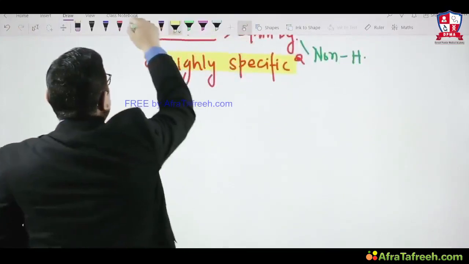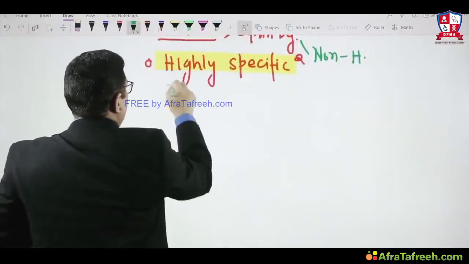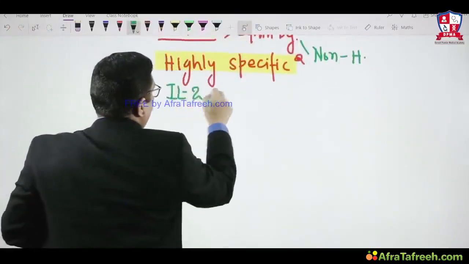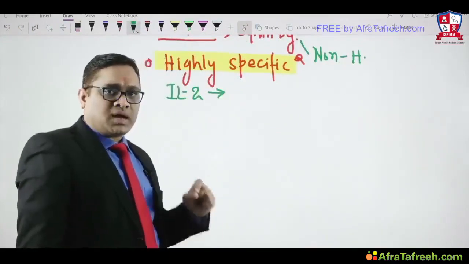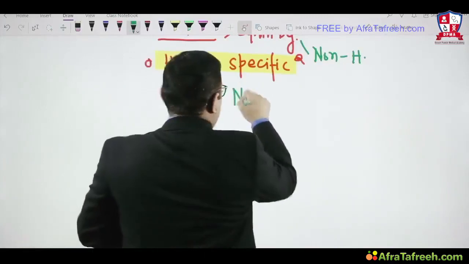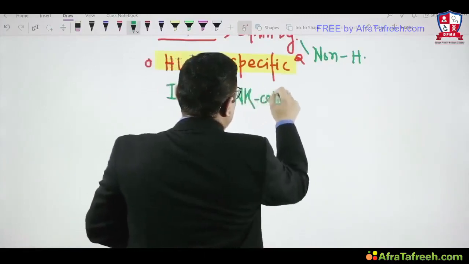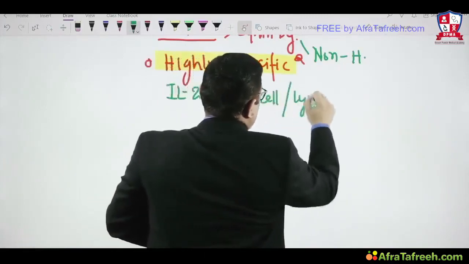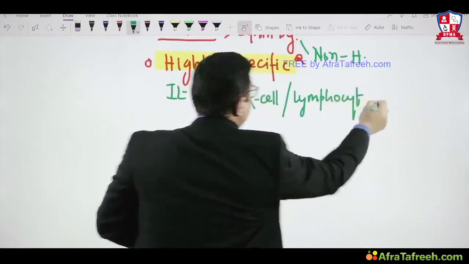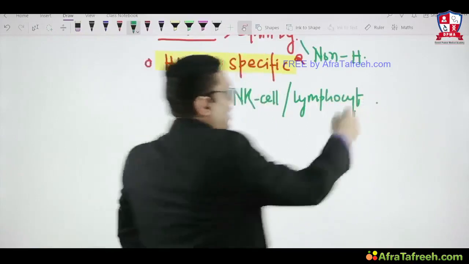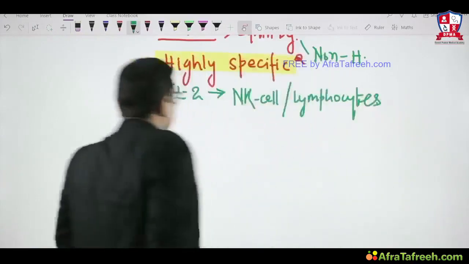when you talk about the cytokine interleukin 2, interleukin 2 is required for growth of natural killer cells and lymphocytes. So natural killer cells and lymphocytes growth will require interleukin 2.